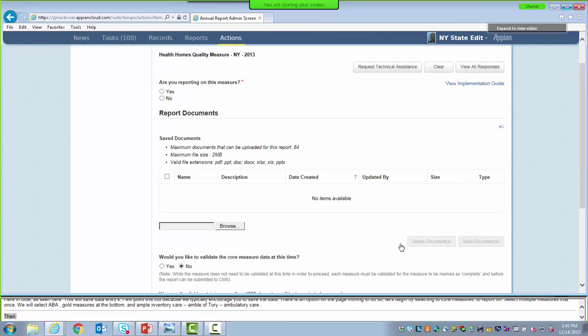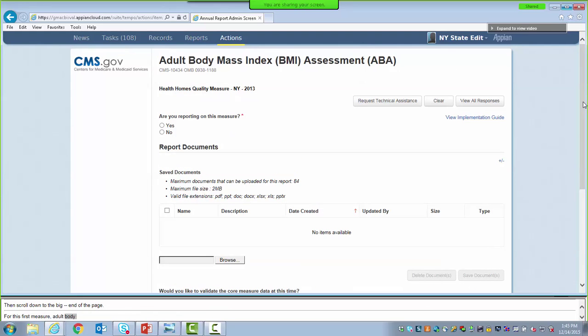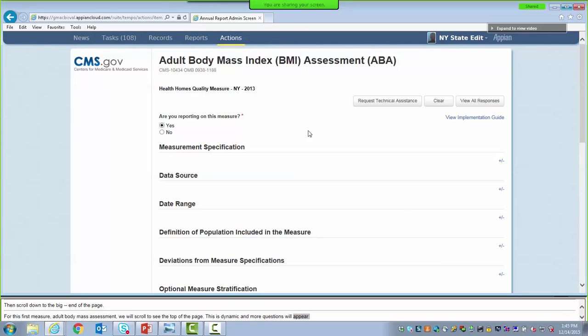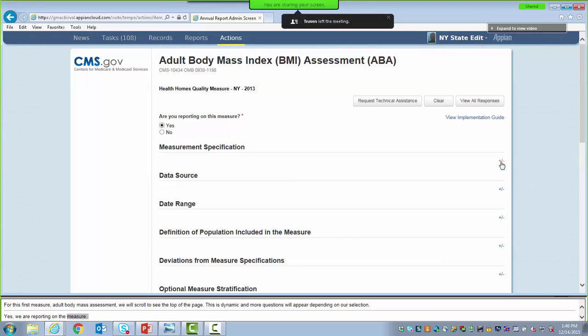Fill out the information for the first measure. In this case, Adult Body Mass Index Assessment. We're going to scroll up a little bit so we can see the top of the page. This page is dynamic and more questions will appear as we go along depending on our selections. First, select Yes, we are reporting on this measure. The first section is Measurement Specification. Select the small plus or minus sign to the right of the section to expand the field.